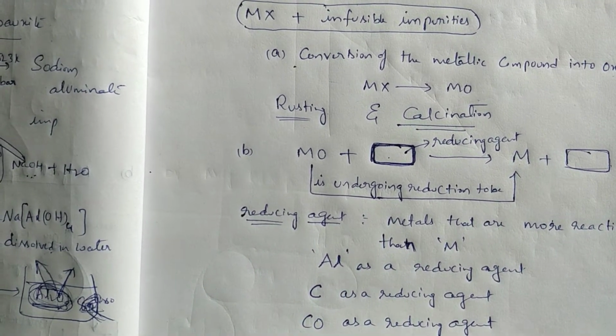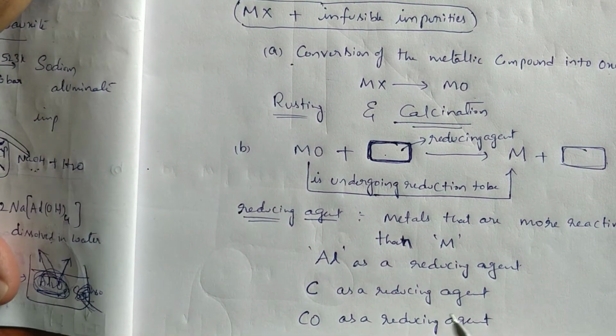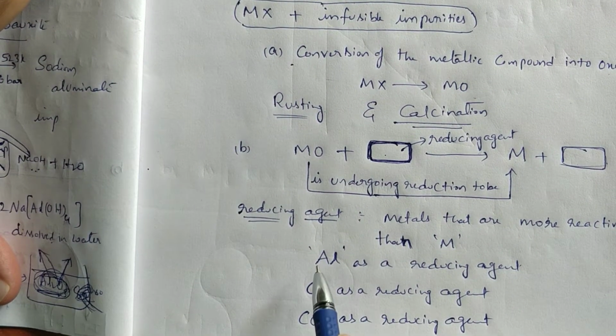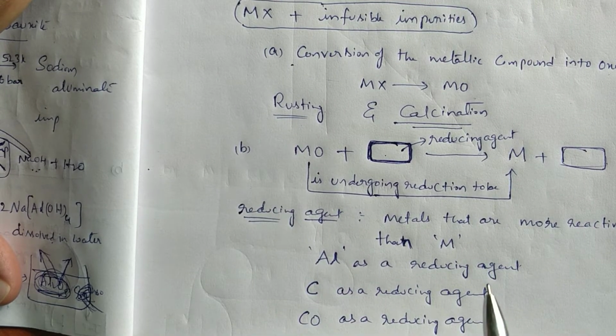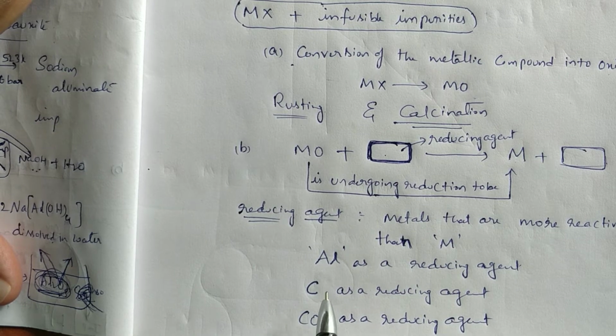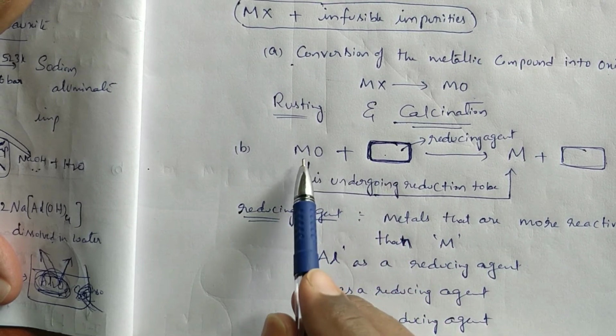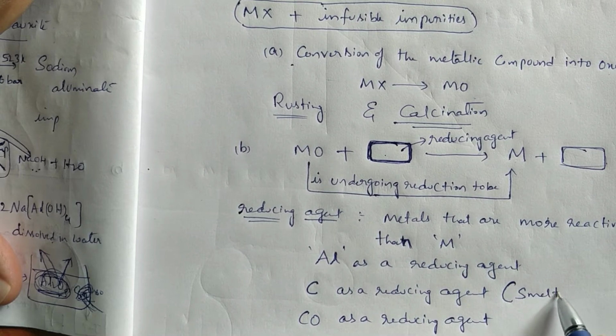Now, anything can be used as a reducing agent: a metal which is more reactive than that M, carbon, or carbon monoxide. Particularly, if you use carbon as a reducing agent to convert metallic oxide to metal, that process is called smelting.